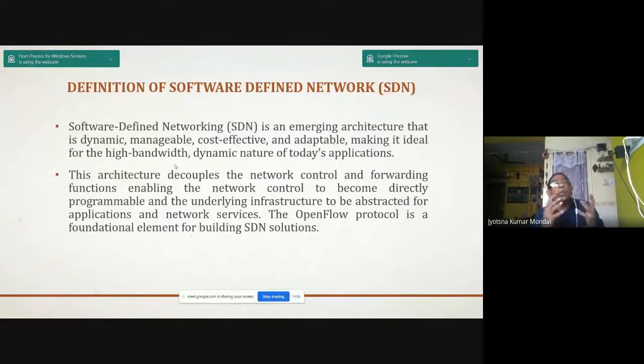So software-defined networking is an emerging architecture that is dynamic, manageable, cost effective and adaptable, making it ideal for the high-bandwidth, dynamic nature of today's scenario.